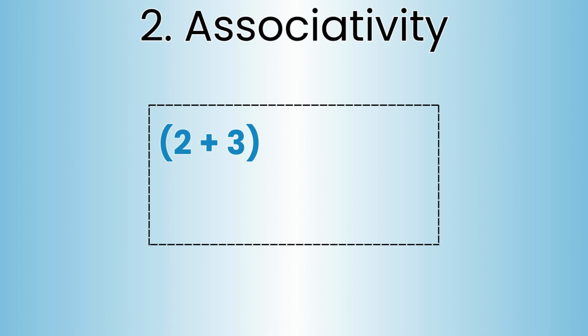The first one is closure. If you take any two elements from the set and apply the operation, the result is still in the set. An integer plus an integer is always an integer. The set is closed under the operation. And the second, associativity. It doesn't matter how you group the operations, the result is the same. The order of operations is predictable.